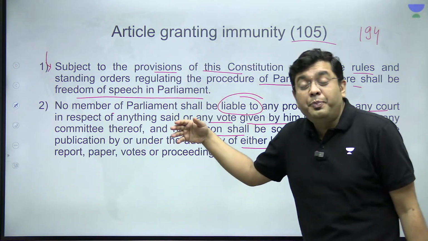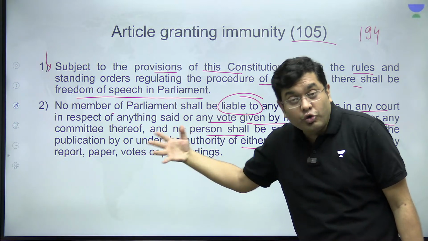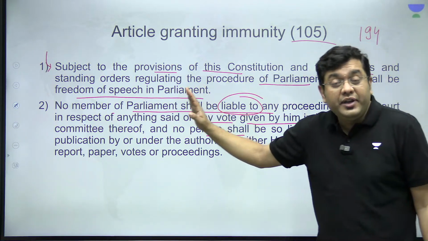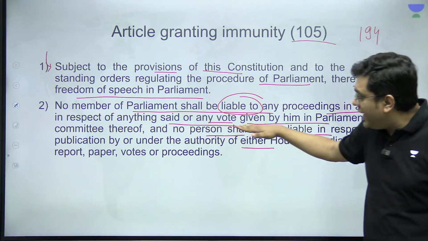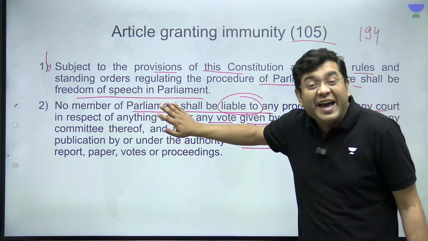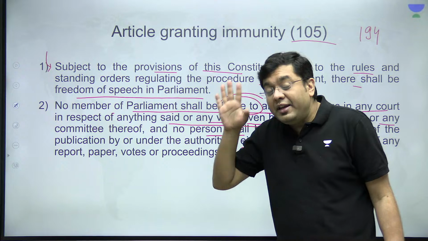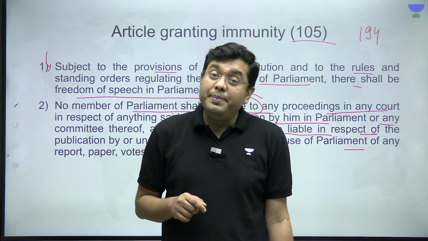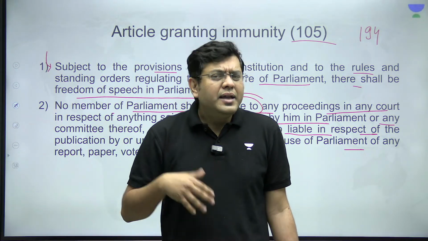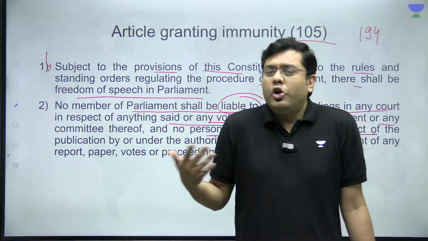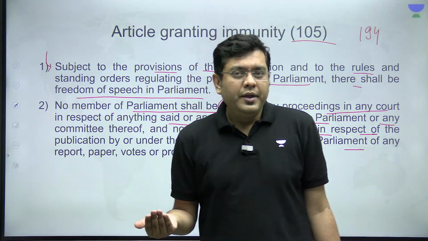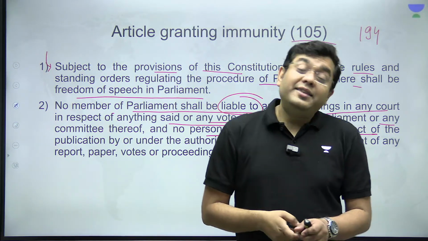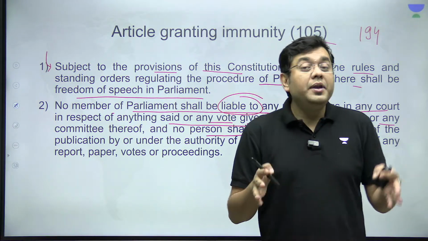Now, it was as per the provisions of subclause 2 of Article 105, where you see no member shall be liable to any proceeding in any court of law with respect to anything said or the vote given. It was as per this provision that the PV Narasimha Rao versus the state judgment of 1998 was actually passed. And they said that they have taken money for vote. We cannot raise question on how they have voted. We cannot put a question mark on that. That is why Shibu Soren at that point of time basically gained some immunity.